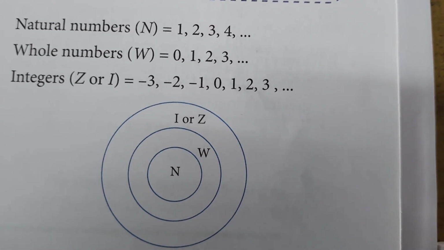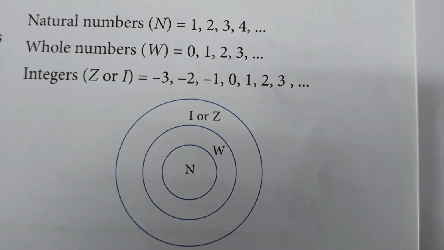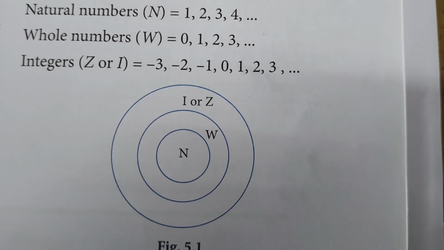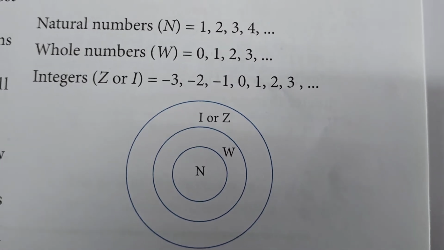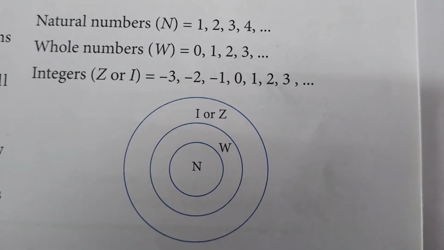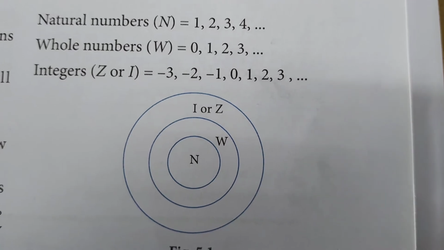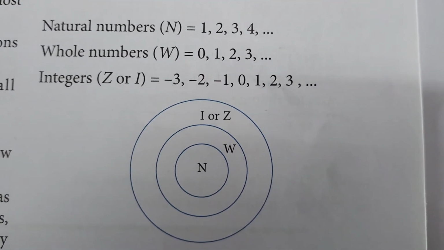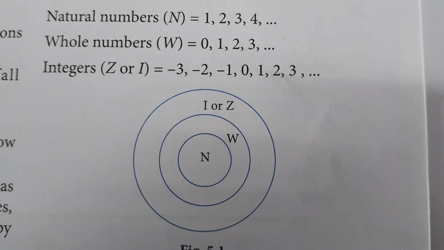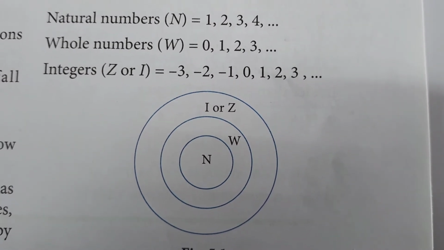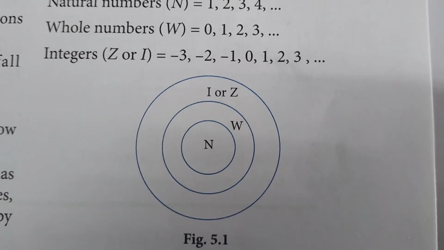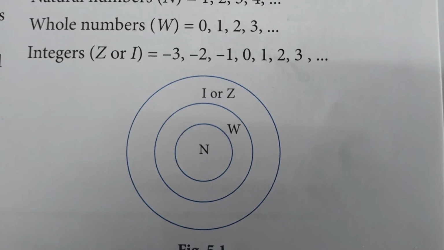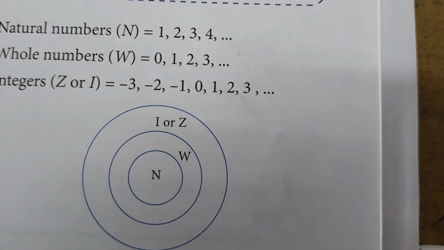In the picture, you see how these integers are developed: first natural numbers, then whole numbers, then integers. This means all natural numbers are whole numbers, and all whole numbers are integers, but all integers are not natural numbers. Like this, you can picturize.